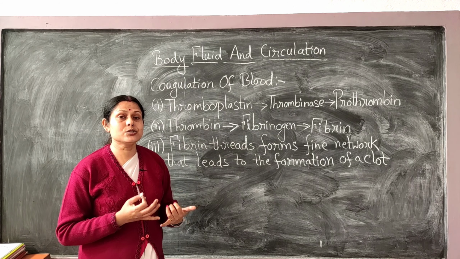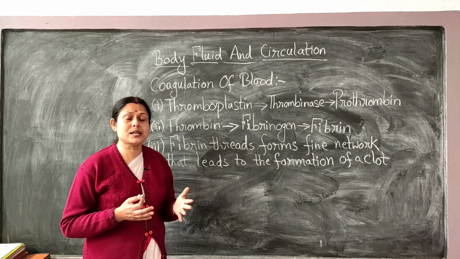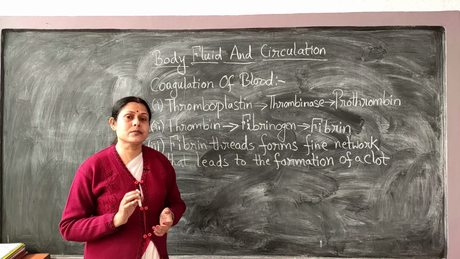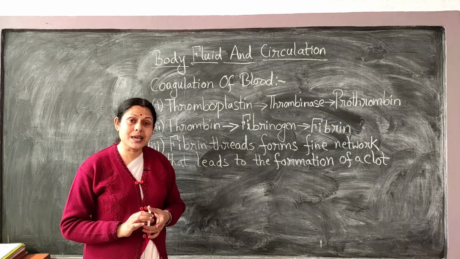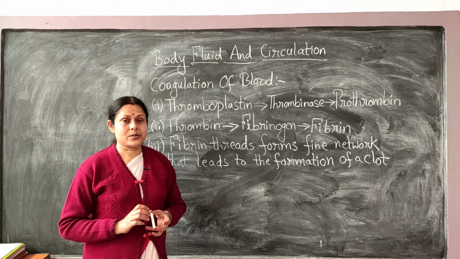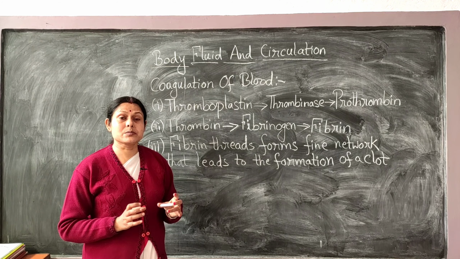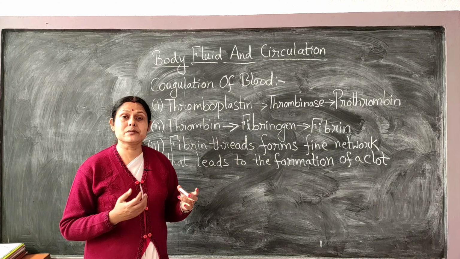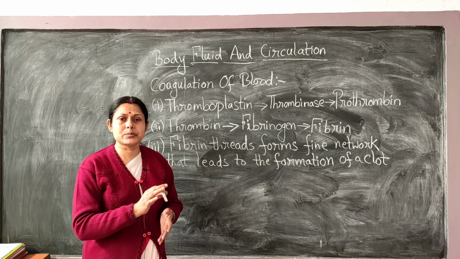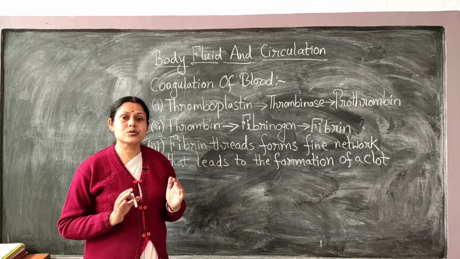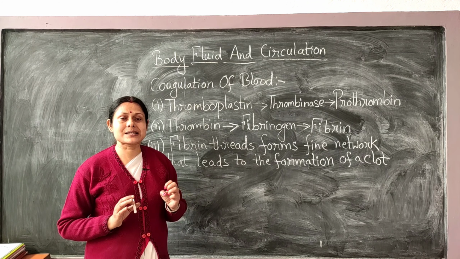Now all these things take place in the presence of a certain group of enzymes, and of course in the presence of vitamin K and calcium ions. Since so many enzymes, mineral ions and vitamins are responsible for the process of coagulation of blood, we call it a cascade effect or cascade system.